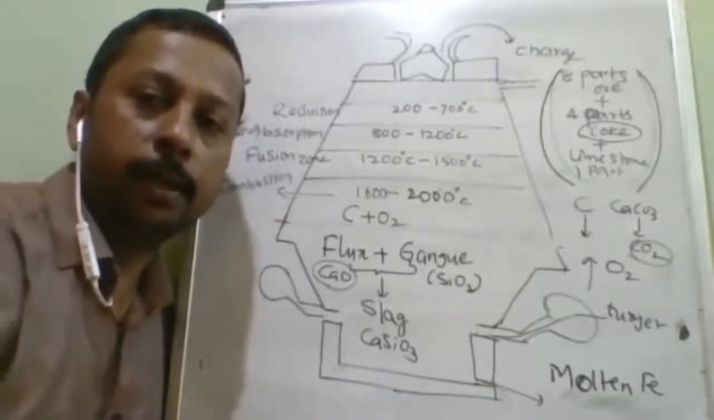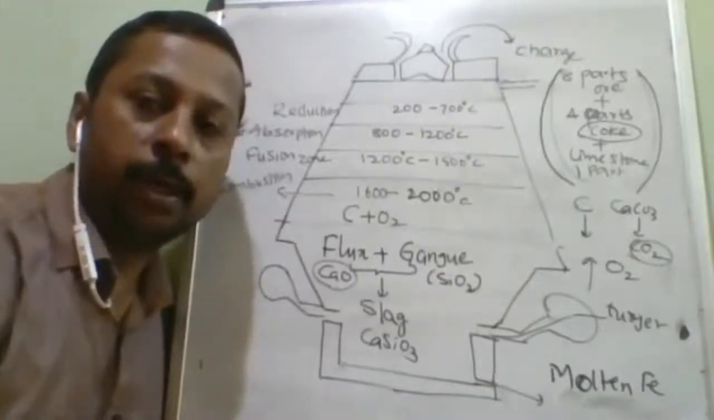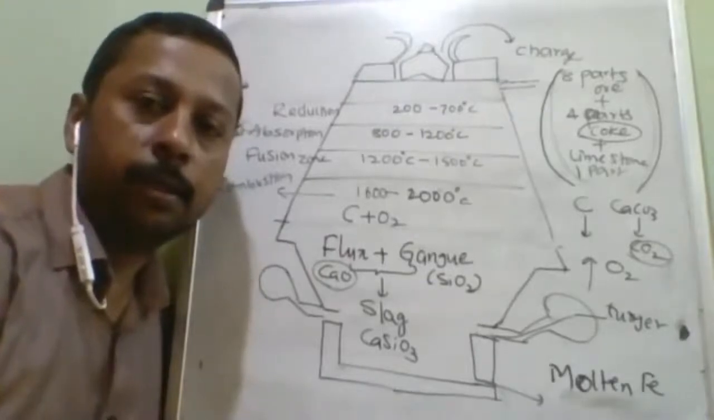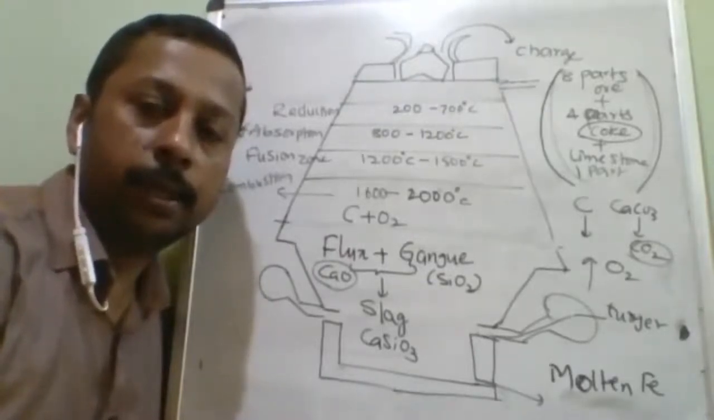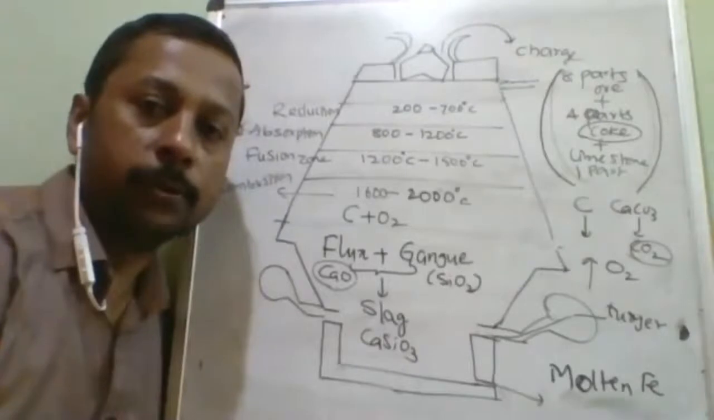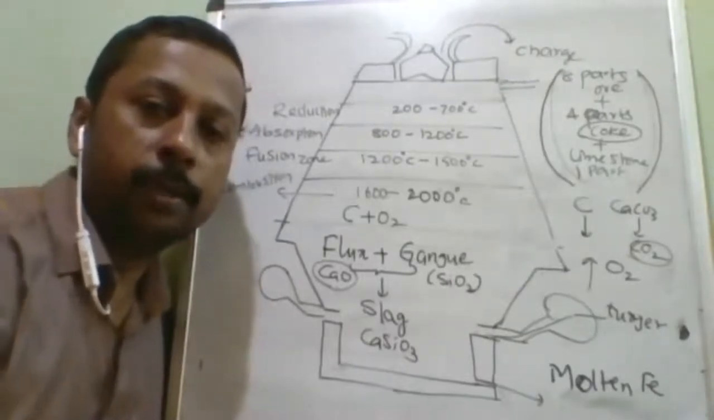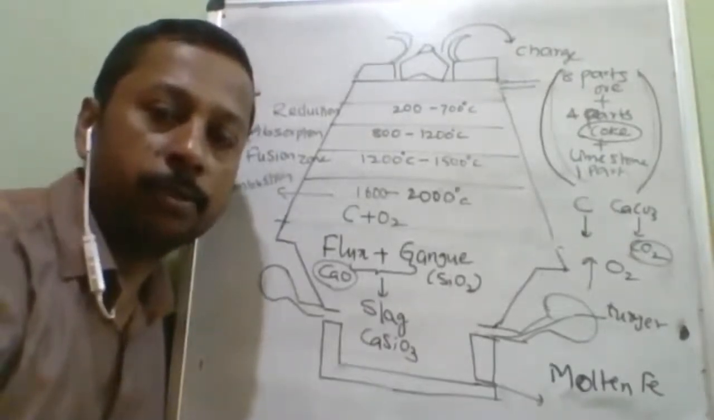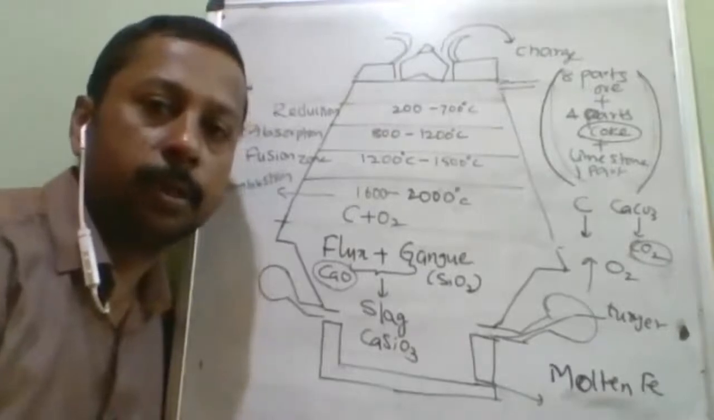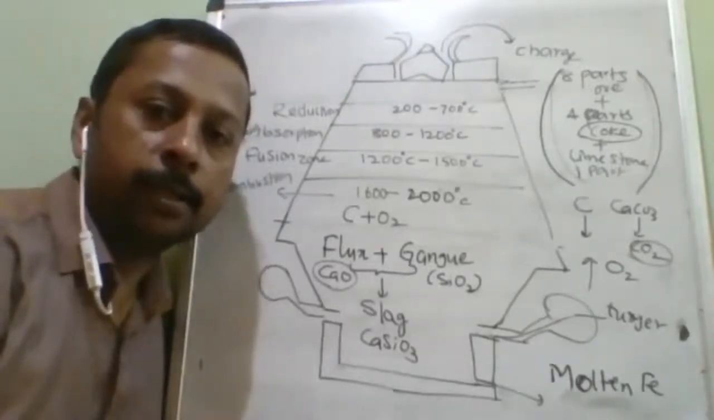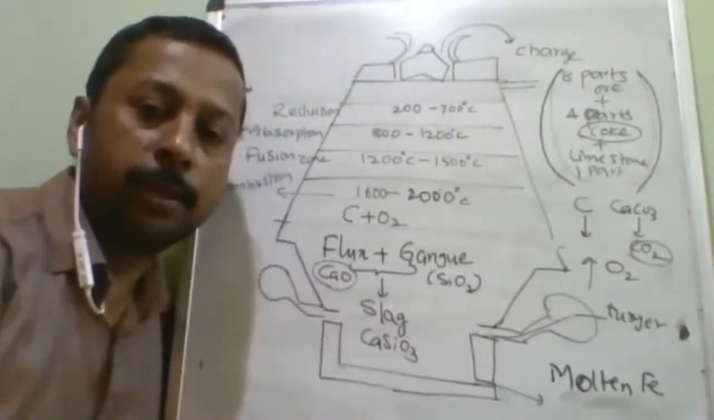Even though we are adding the carbon, it is not directly reducing the iron oxide. Iron oxide is reduced by the carbon monoxide. So technically speaking, the reducing agent actually working is carbon monoxide, but what we added is coke. Is it understood? The difference between who is working and who is being projected.